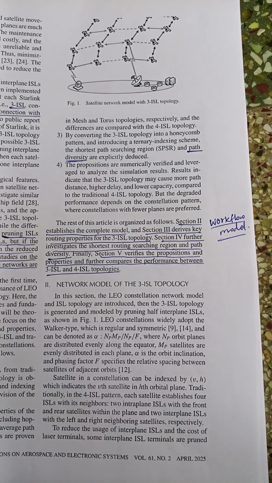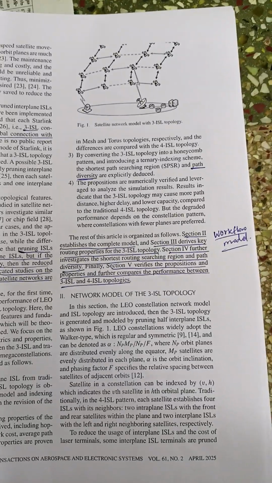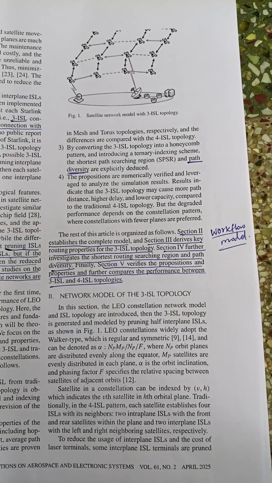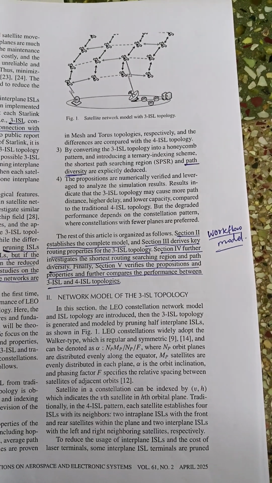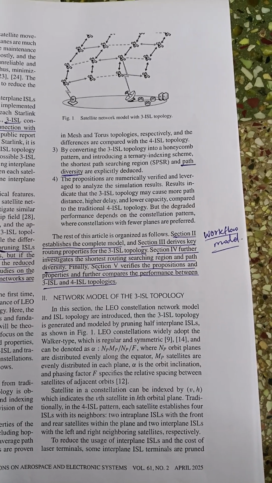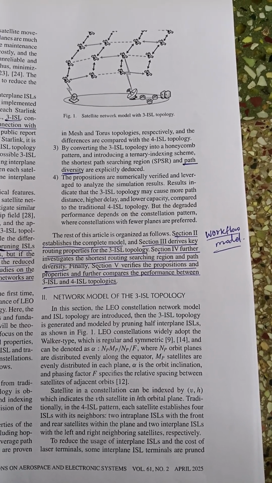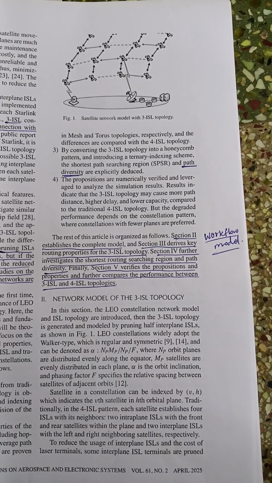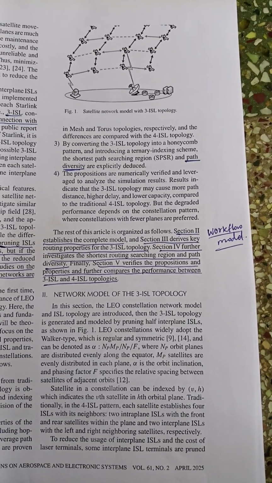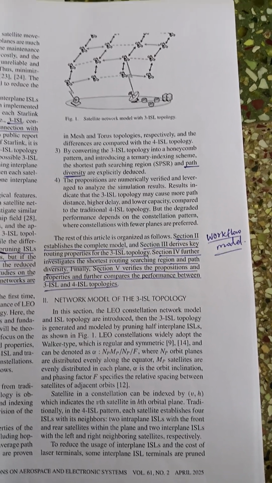Traditionally, in the 4 ISL pattern, each satellite establishes 4 ISLs with its neighbors: two intraplane ISLs with the front and rear satellites within the plane, and two interplane ISLs with the left and right neighboring satellites respectively. To reduce the usage of interplane ISLs and the cost of laser terminals, some interplane ISL terminals are pruned.